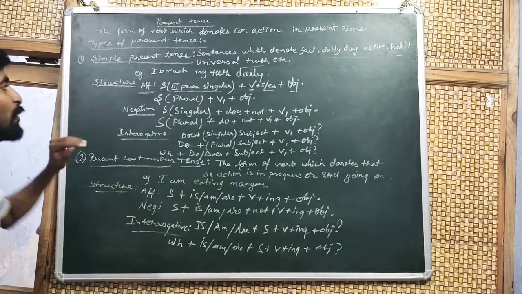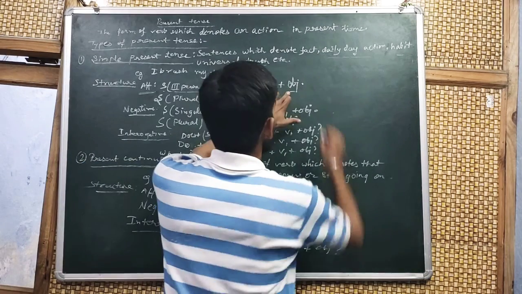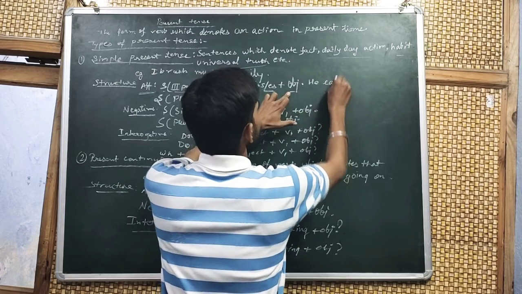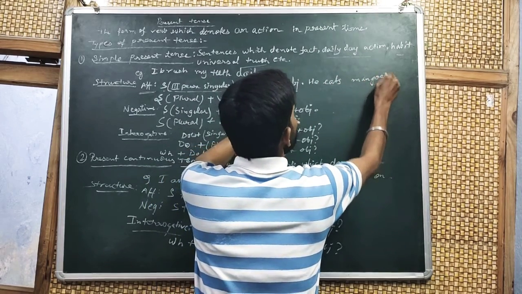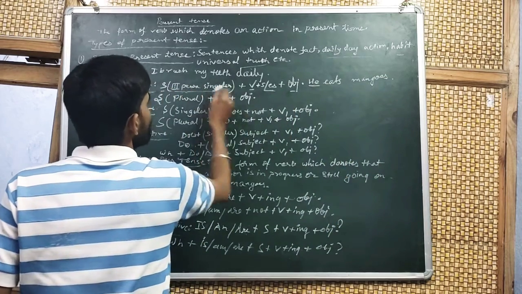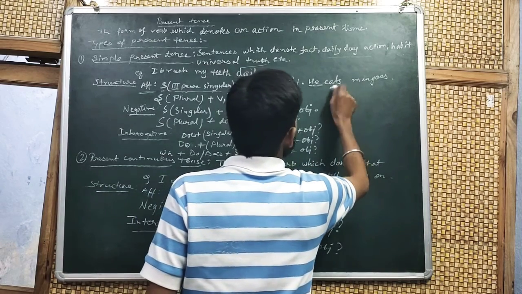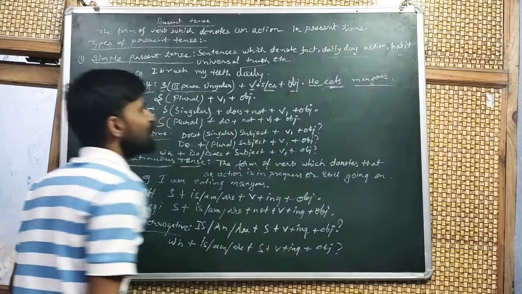For example, he eats mangoes. He, subject, third person singular; verb plus s, here eats; and mangoes, object.